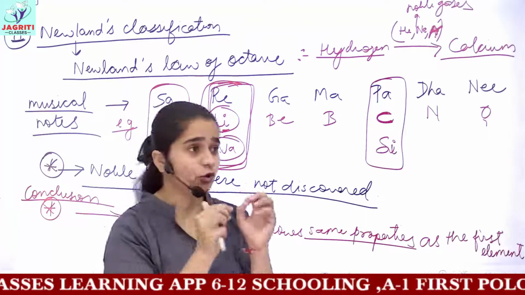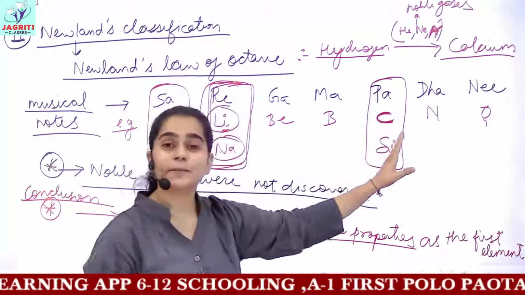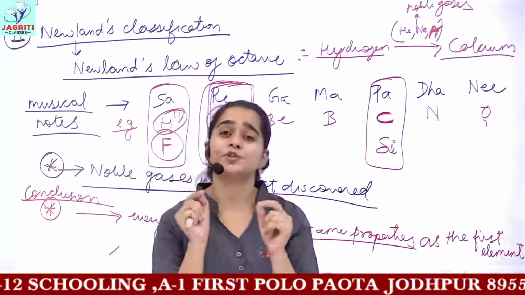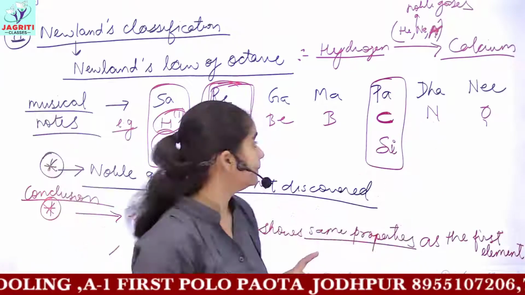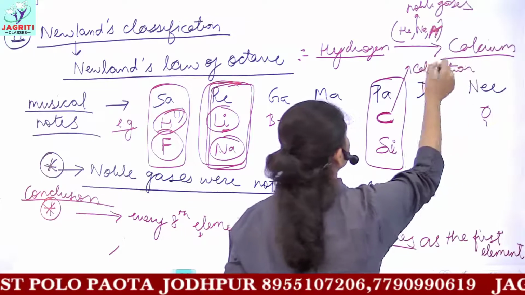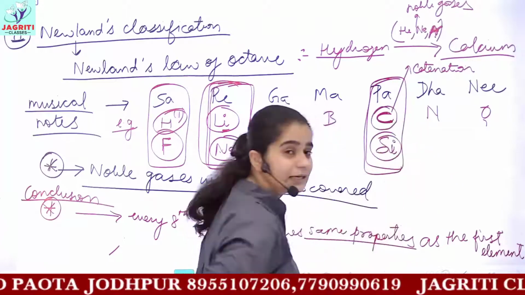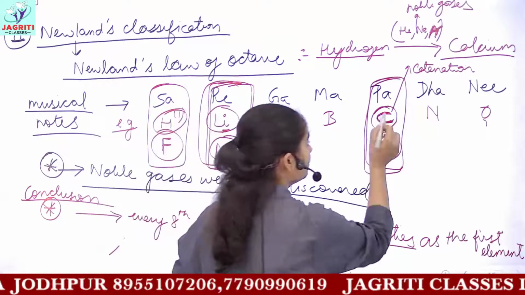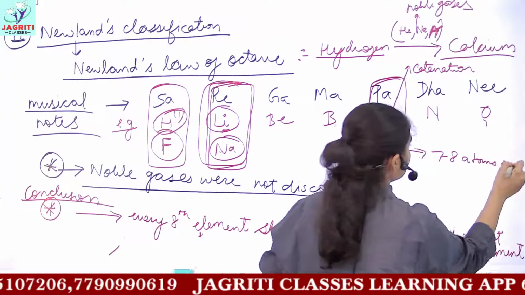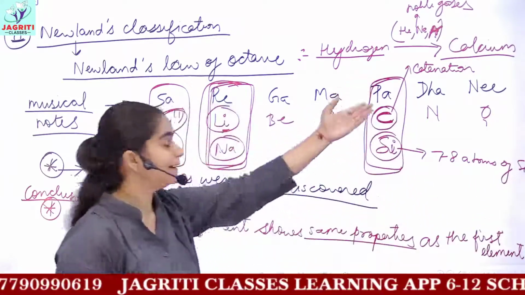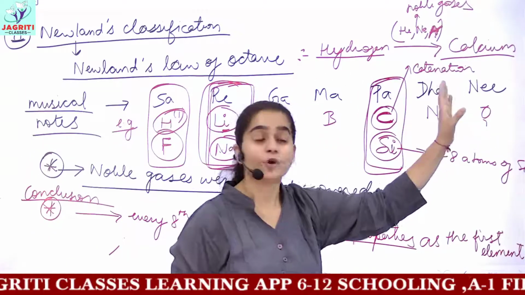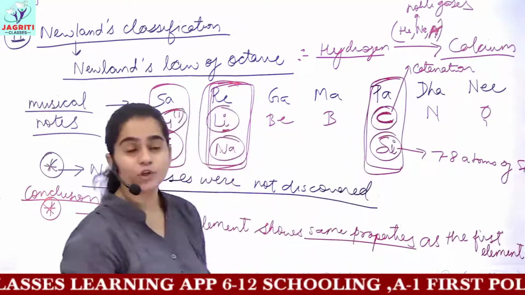Not to that extent: many more carbons can be joined together in a chain, whereas only 7 to 8 atoms of silicon can join together to form long chains. But because both possess similar properties, they were kept in the same group.